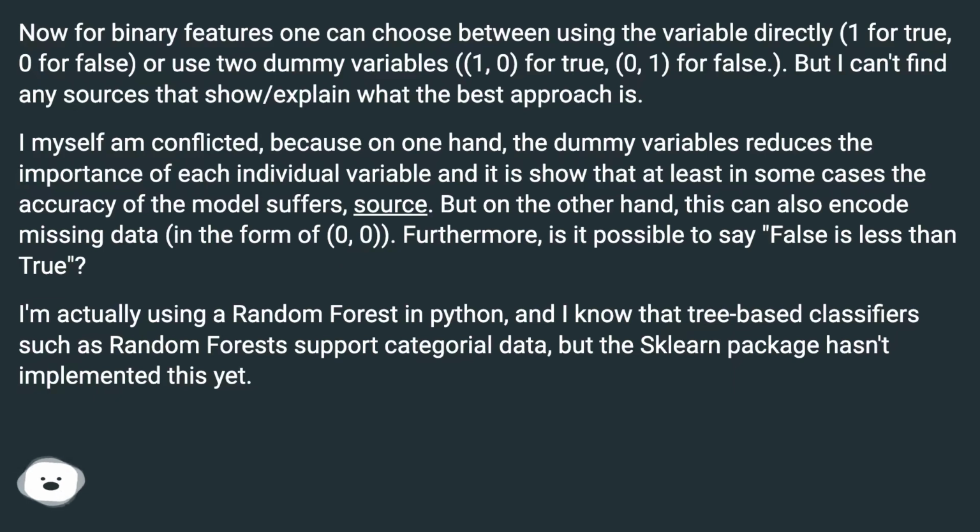Furthermore, is it possible to say false is less than true? I'm actually using a random forest in Python, and I know that tree-based classifiers such as random forests support categorical data, but the scikit-learn package hasn't implemented this yet.